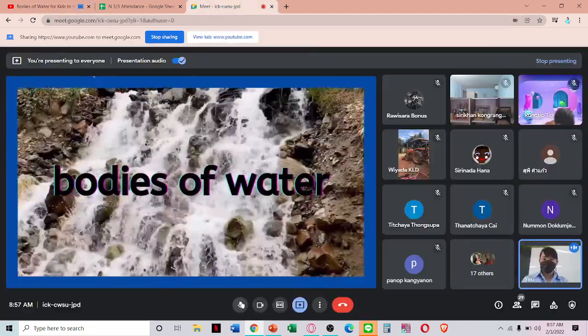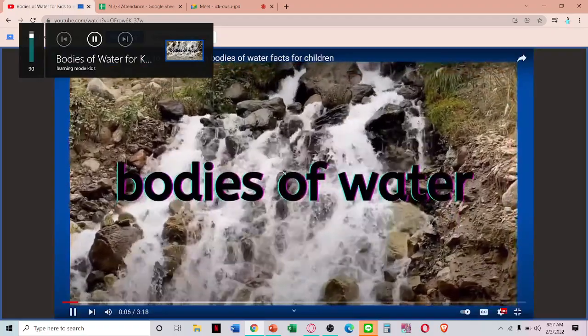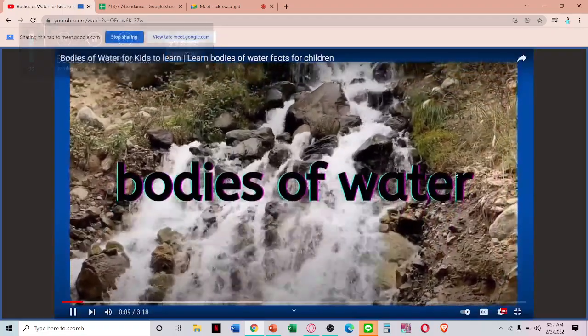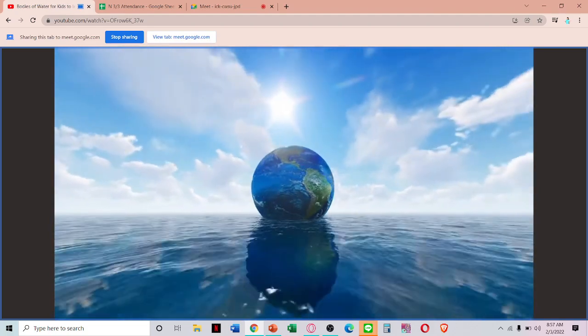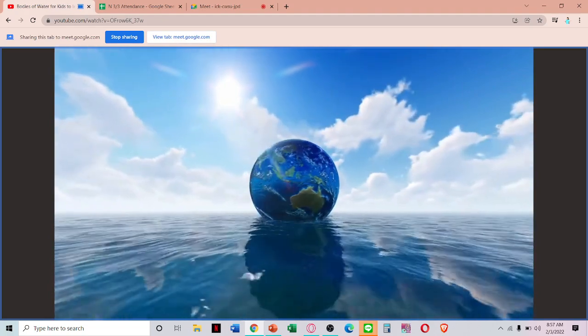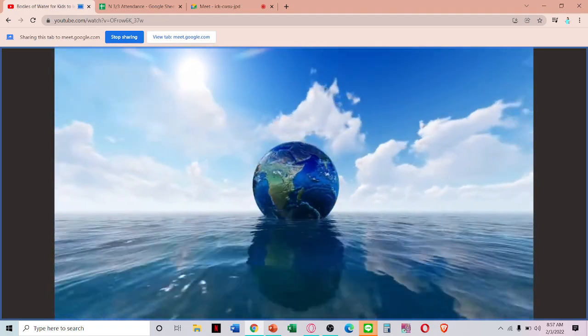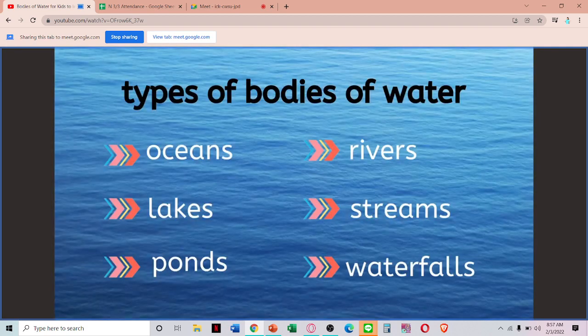Hi everyone! Today we are going to learn about the bodies of water. Our planet is covered by over 70% water. Water is one of the most important natural resources on Earth. Let us discuss the different types of bodies of water for a better understanding.